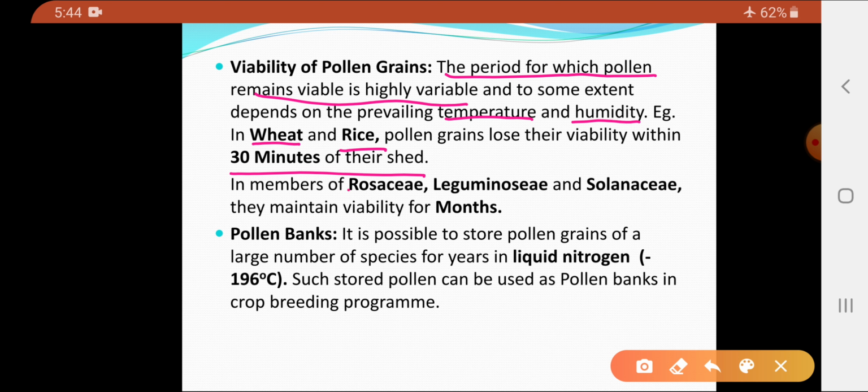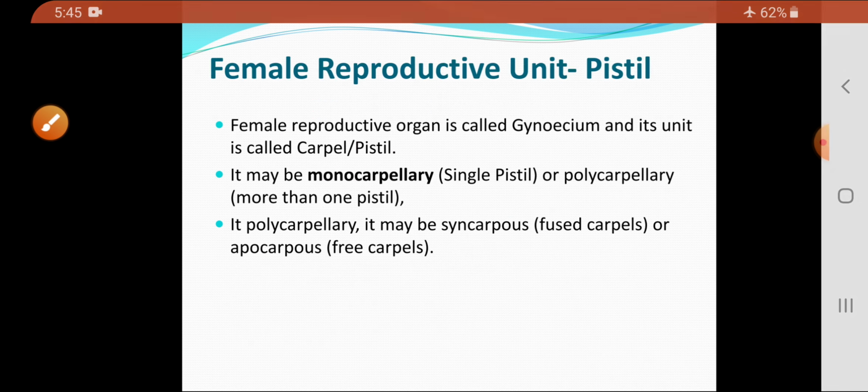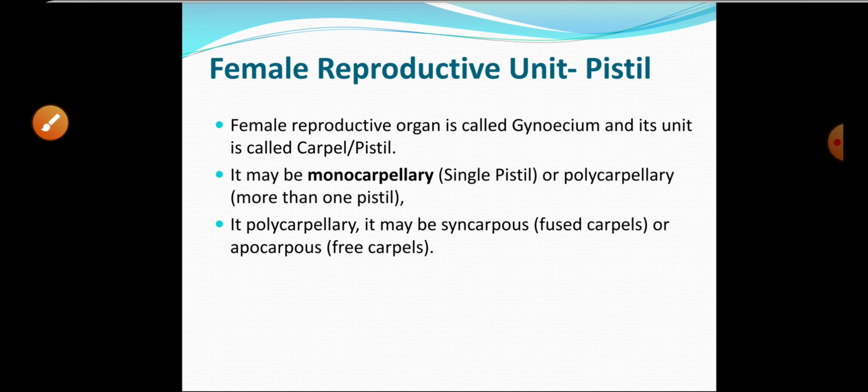Now, there are certain members of the Rosaceae, Leguminosae and Solanaceae families. The pollens of all these families maintain their viability for months. Now, there are pollen banks developed. So, what is a pollen bank? We can store the pollen grains of certain species in liquid nitrogen at minus 196 degrees Celsius for years. This stored pollen can be used as pollen banks and can be used in crop breeding programs. So these are certain facts about the pollen grains.